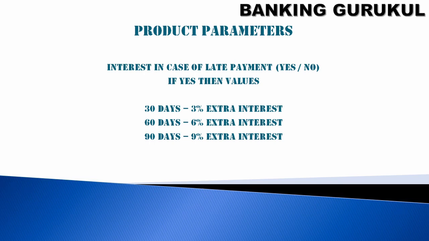Interest rate in case of late payment. For example, if interest should be paid monthly, it means every month you have to pay interest. If the customer is not paying, I'll charge late payment interest on the interest. So at product level you have to mention for 30 days 3% extra interest, 60 days 6%, 90 days 9%. These can be decided by the bank or financial institution during the creation of a new product.